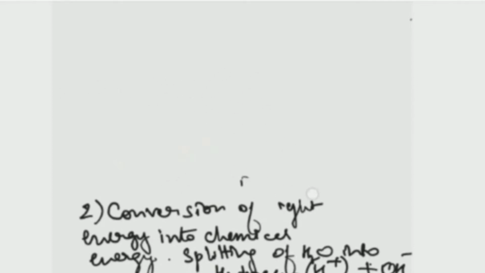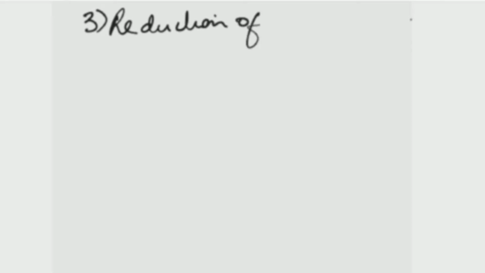And the third step that is important for this photosynthesis reaction is reduction of carbon dioxide to carbohydrate. So remember step by step. First is absorption of light energy by chlorophyll.